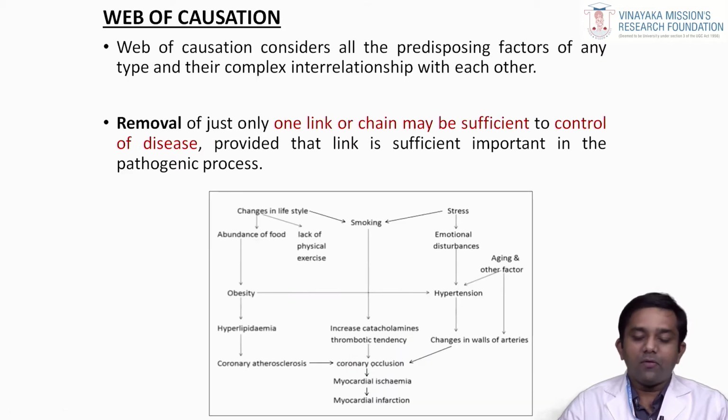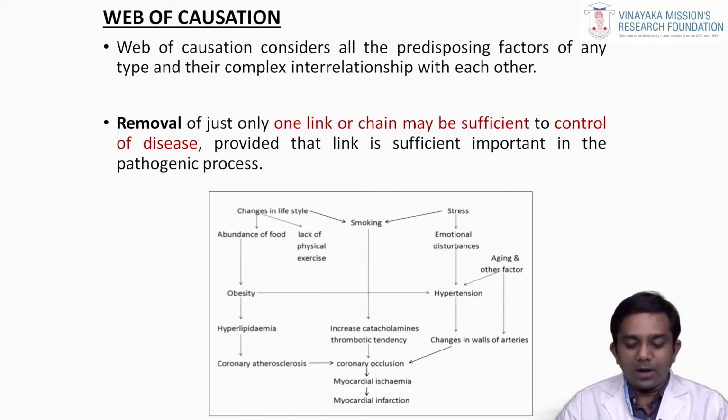Next comes the web of causation. Till now we saw multifactorial causation. Now we will see what is the web of causation. Web of causation is nothing but any one particular factor which can trigger the occurrence of a particular disease. These are known as predisposing factors which can affect a particular disease. So if you remove one particular factor, you can prevent the occurrence of a particular disease. If you control a particular risk factor, then you can prevent the occurrence of a particular disease.